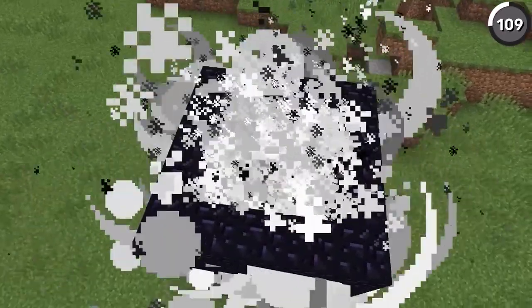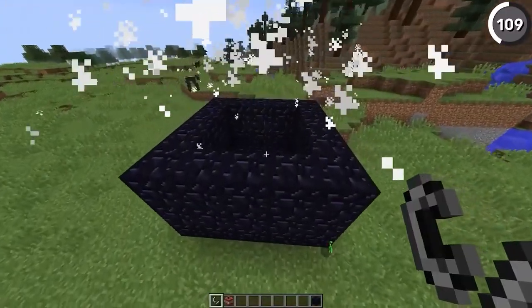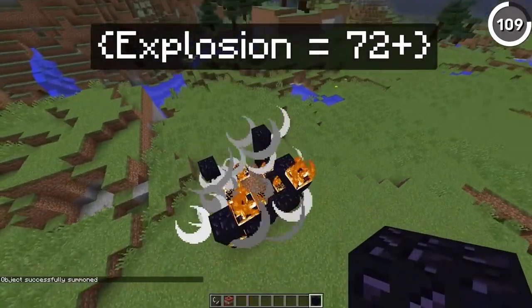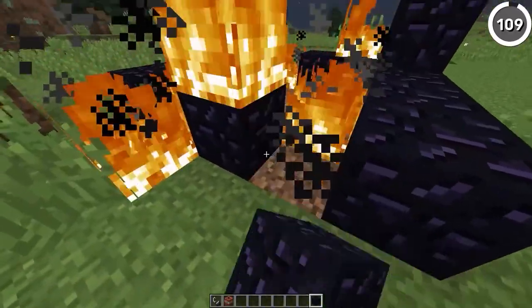Now obviously you couldn't do this with regular TNT, no matter how many you explode at once, but if you use this command to summon a prime piece of TNT with an explosion power of 72 or above, it'll be strong enough to destroy a piece of obsidian.